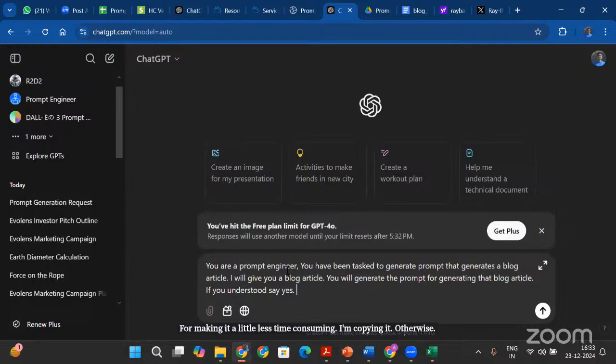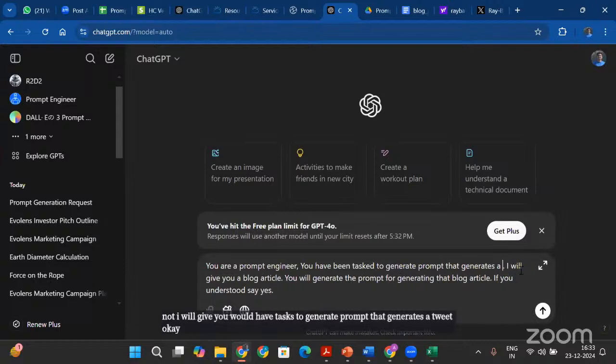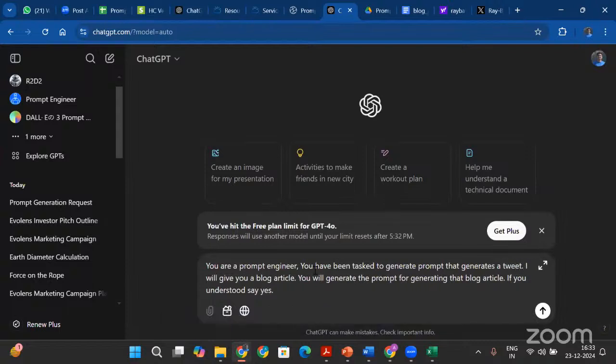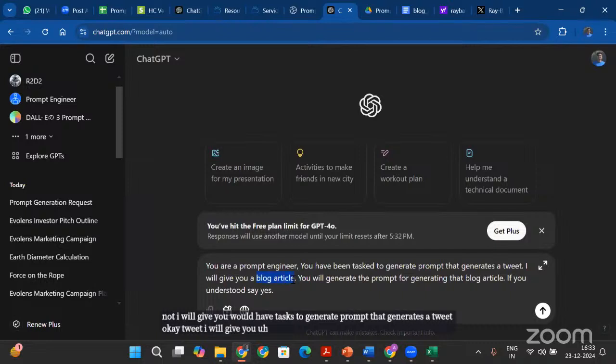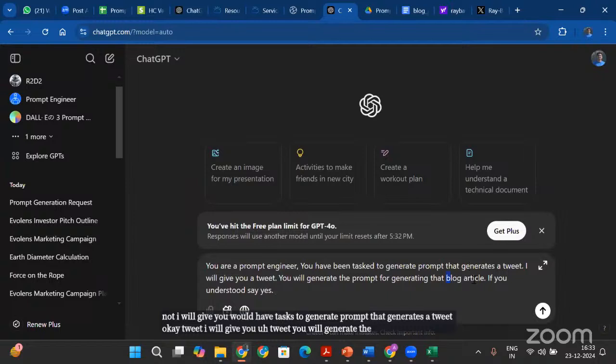I will give you a tweet. You will generate the prompt for generating that tweet.